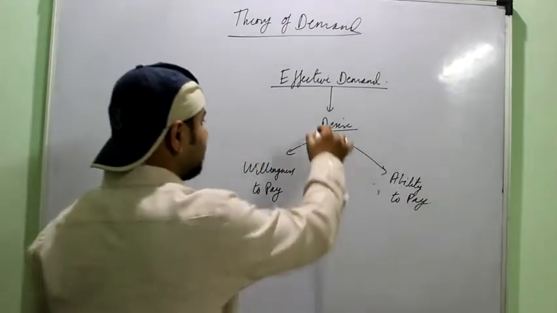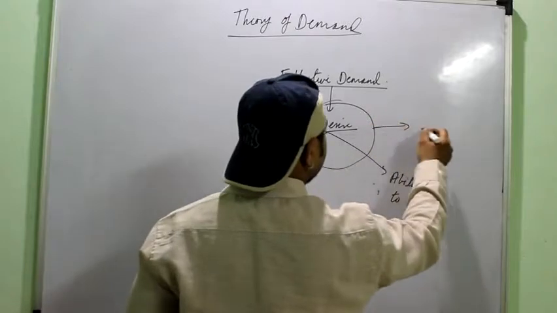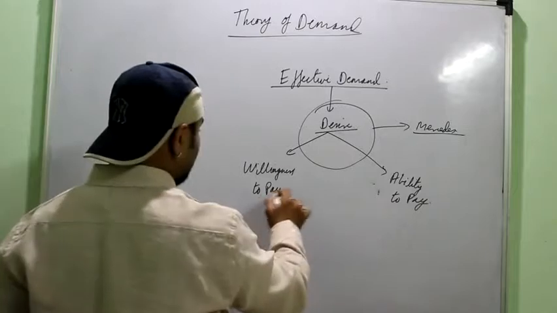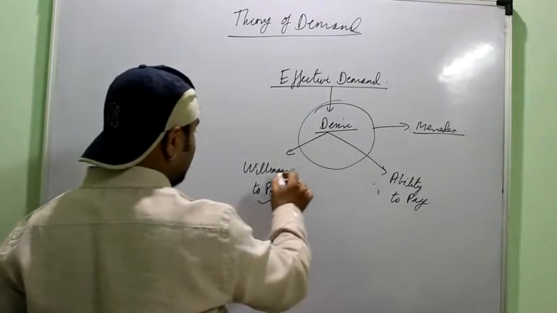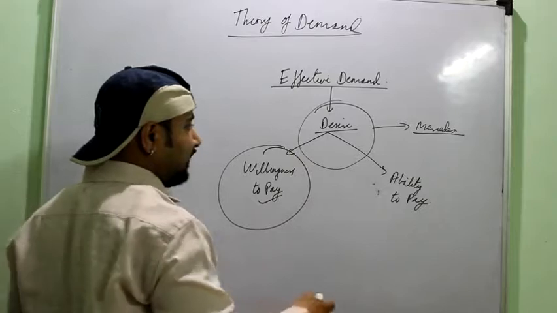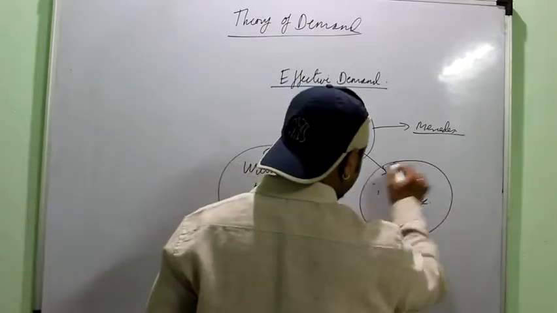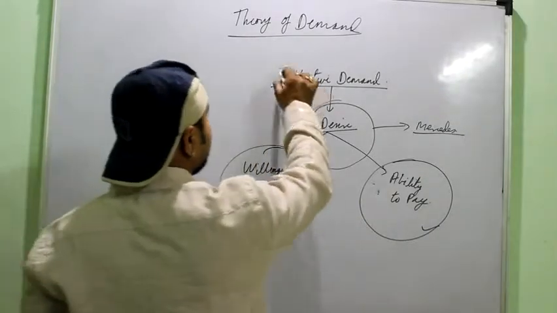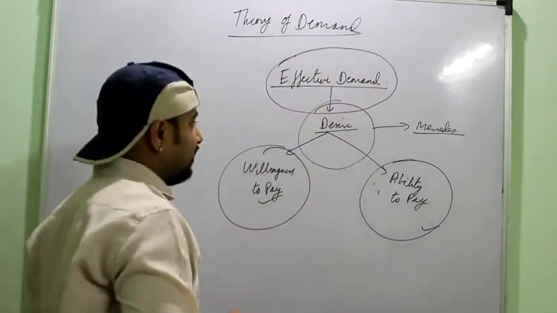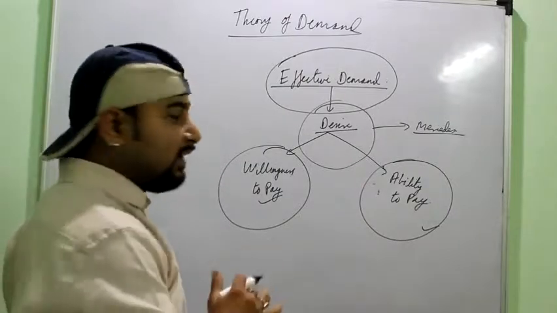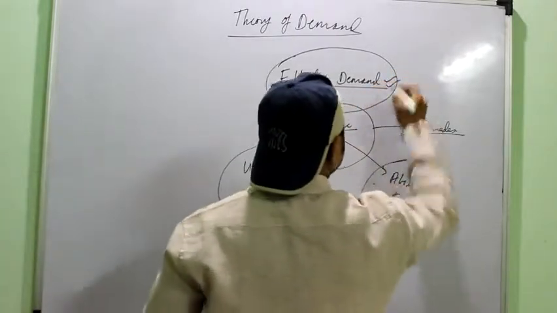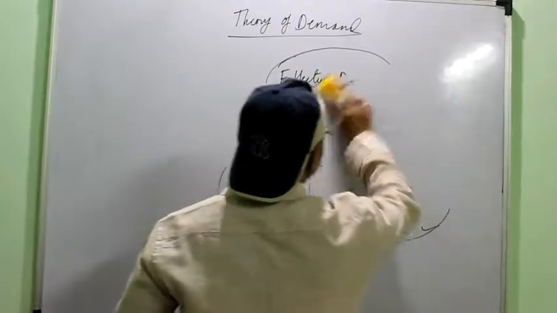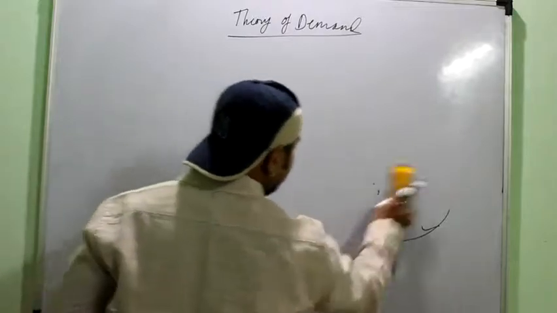You may have a desire to have a Mercedes car, but it becomes demand or effective demand only when you have the willingness to pay, that is you are ready to pay for it, and obviously you have the ability to pay. Both the things should be present, and then it will be known as effective demand or the actual demand. Under this chapter, when we study demand, we actually refer to the effective demand. Means the consumer is having the ability to pay for the particular units of the good, and he also is willing to pay for the goods.